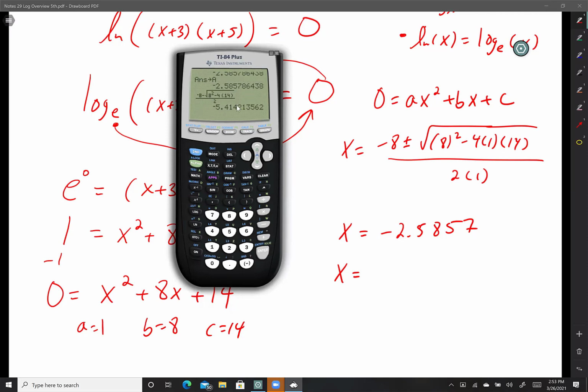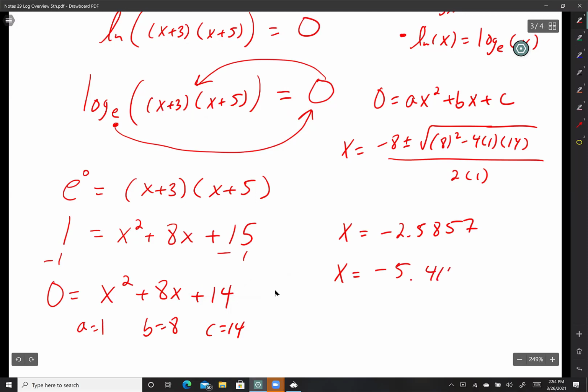I'm going to store that to B. Store alpha B. So there I am at B, and that's how you do it, guys. On the TI Inspire, it's the same thing. Look for the STO button. You might have to push shift or blue or something. STO, and now it's stored as B from now on in my calculator. So negative 5.4142. There's a reason why I did that. All right, now we're going to check it.